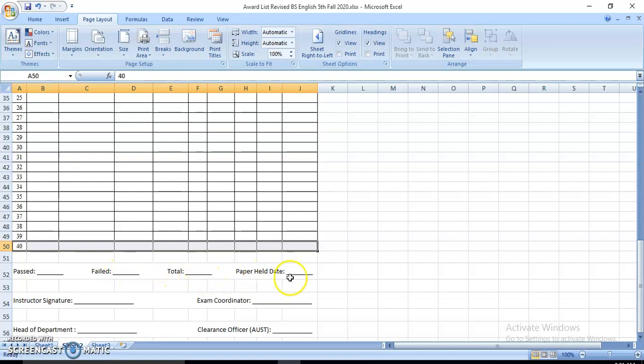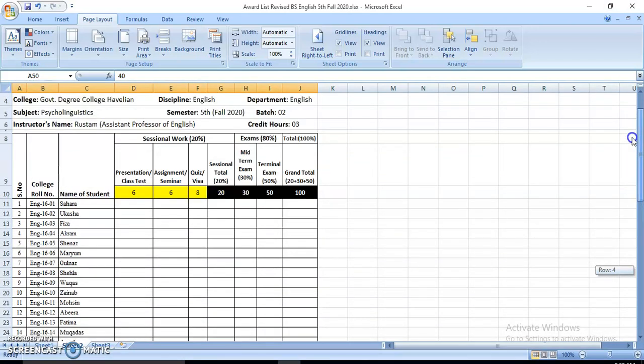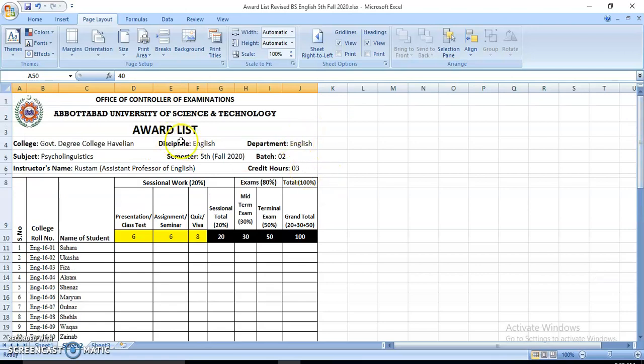Then we have the paper held date, and then the instructor's signature, that is the teacher concerned, the exam coordinator, that is the controller of exam signature, and then at the end the head of department signature, and the clearance officer, that is Ottawa University of Science and Technology. So this is the actual sheet which is submitted to the controller office.